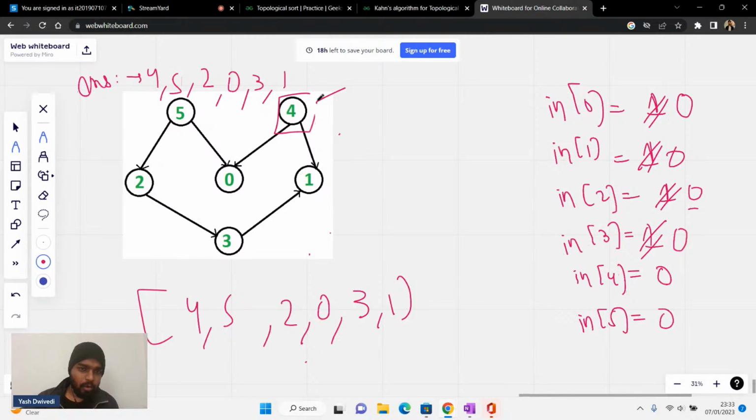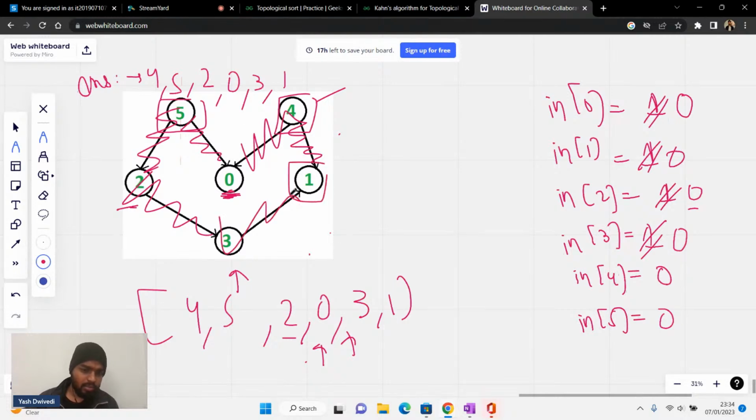First of all, you can do 4. If you do 4, then this much part gets reduced. Then if I'm doing 5 as well, then this much part gets removed. Then either I can do 0, or I can do 2. So let's say I'm doing 2. After that, let's say I'm doing 0, because 0 is also independent. Then I'm having 3 here because 3 is also independent. After doing 3, 1 also becomes independent. So this is the topo sort order.